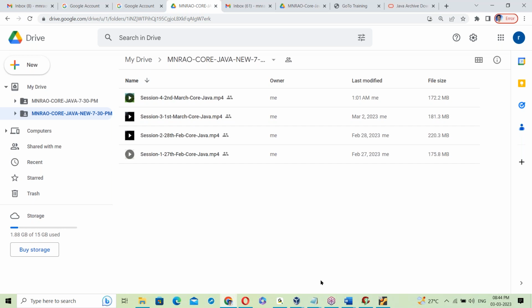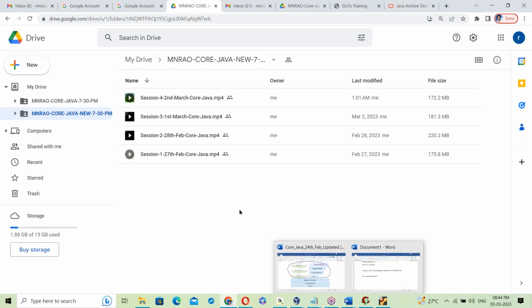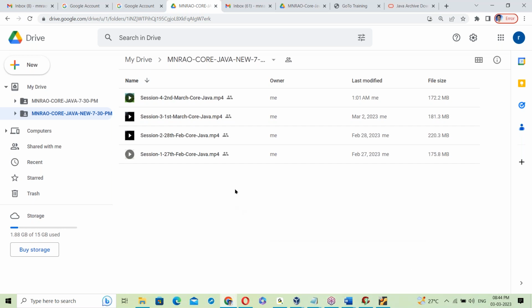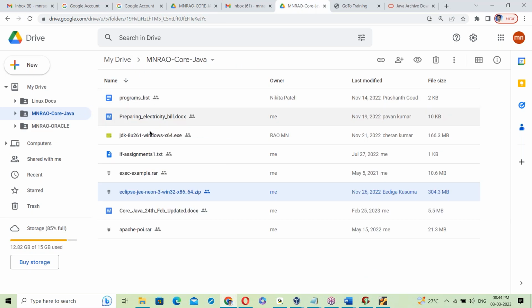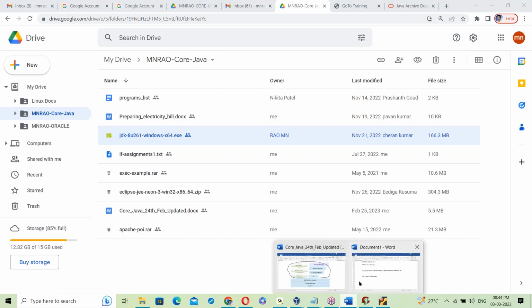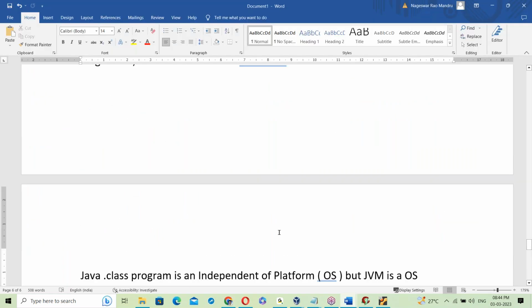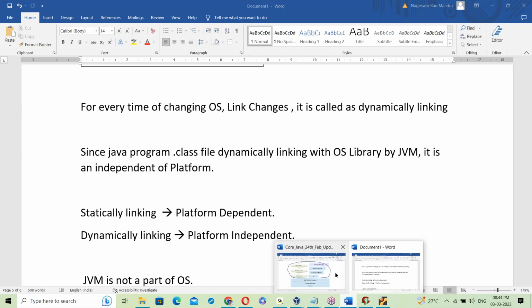Tomorrow we are going for this installation, how to install Java, the JDK installation and all that. Tomorrow I'll explain about installations. So this is about the exe file, dot class file.